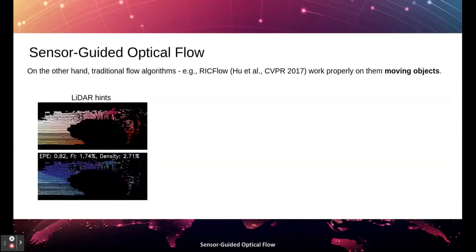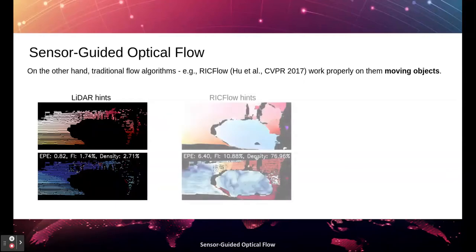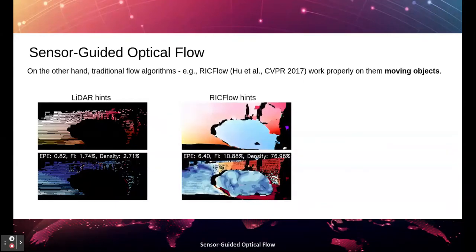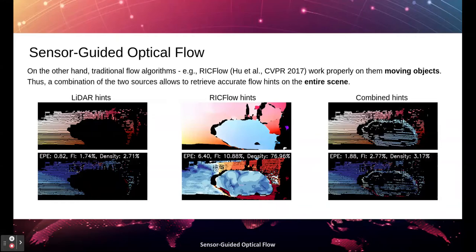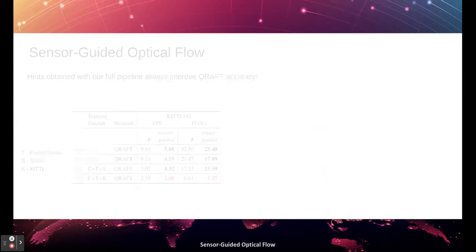We can overcome this limitation by leveraging a traditional flow algorithm, such as RICFlow, to recover correct values for pixels belonging to moving objects. Then, we can combine the two sources, for instance by running Mask R-CNN to detect objects, and select hints from LiDAR or RICFlow accordingly. This allows to obtain accurate hints on both moving objects and static regions.